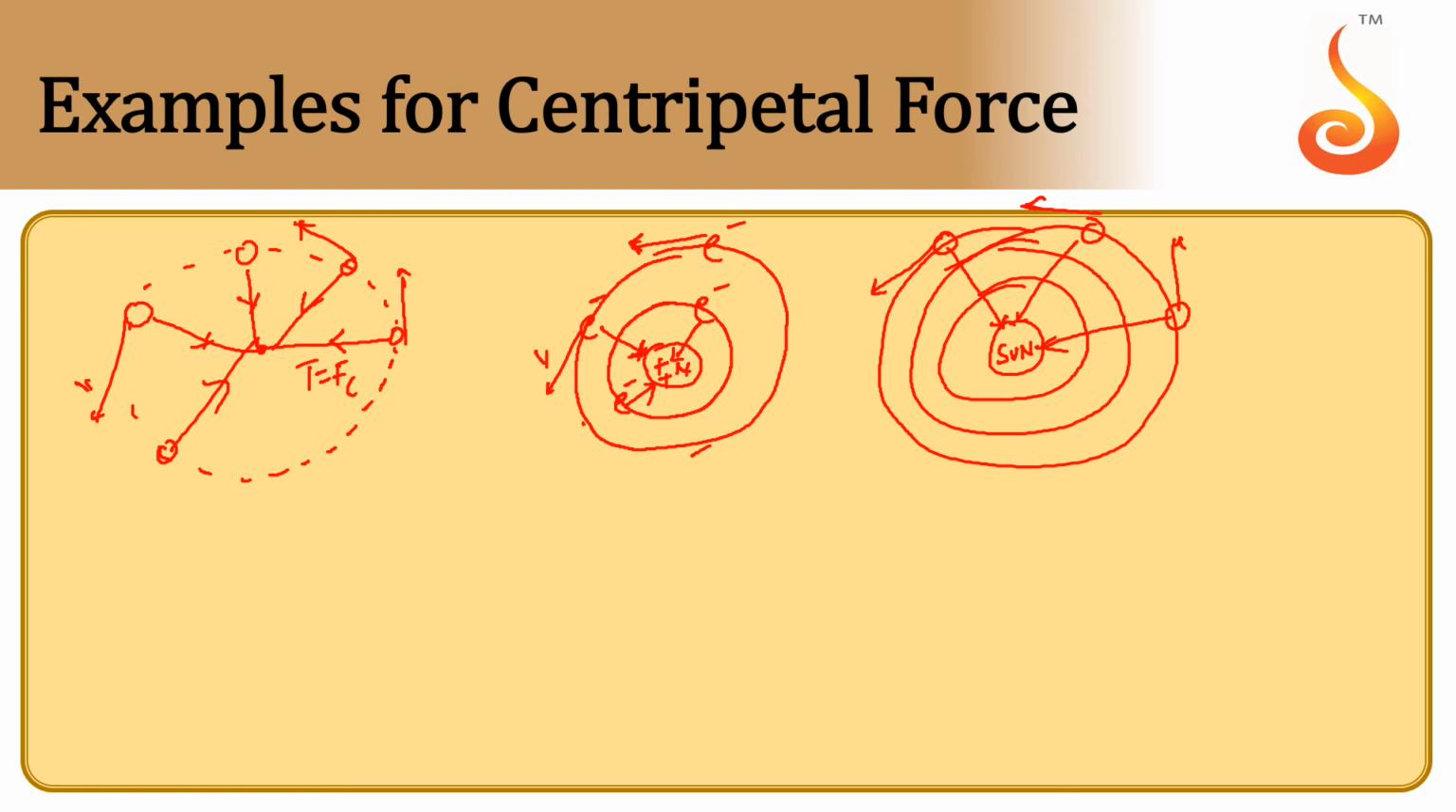Likewise, so many examples can be given. Even one more example: if any vehicle is moving in a circular path and wants to change its direction, here friction is supporting the vehicle to change its direction. Friction acts as a centripetal force. If there is no friction, any vehicle cannot change its direction on its own. With the help of the frictional force, vehicles are able to change their direction towards the center. These are the examples for centripetal force.